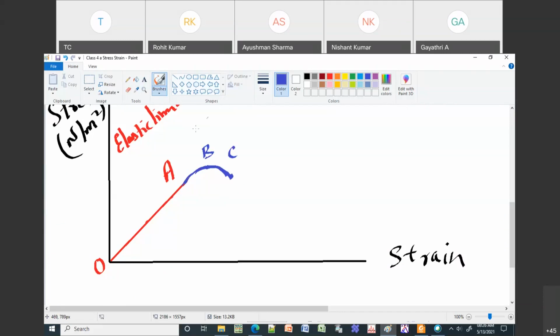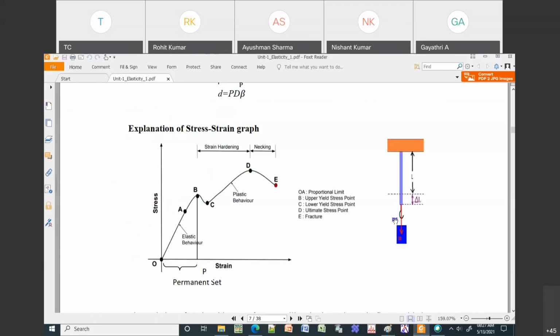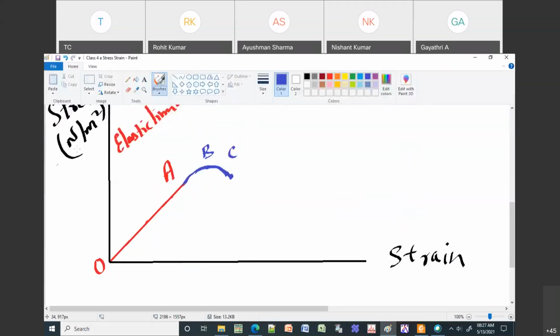These are called your ultimate points. Just a minute, I will use the same word. This is your yield point. So these two are yield points. A yield point is a point where the material will not obey Hooke's law.